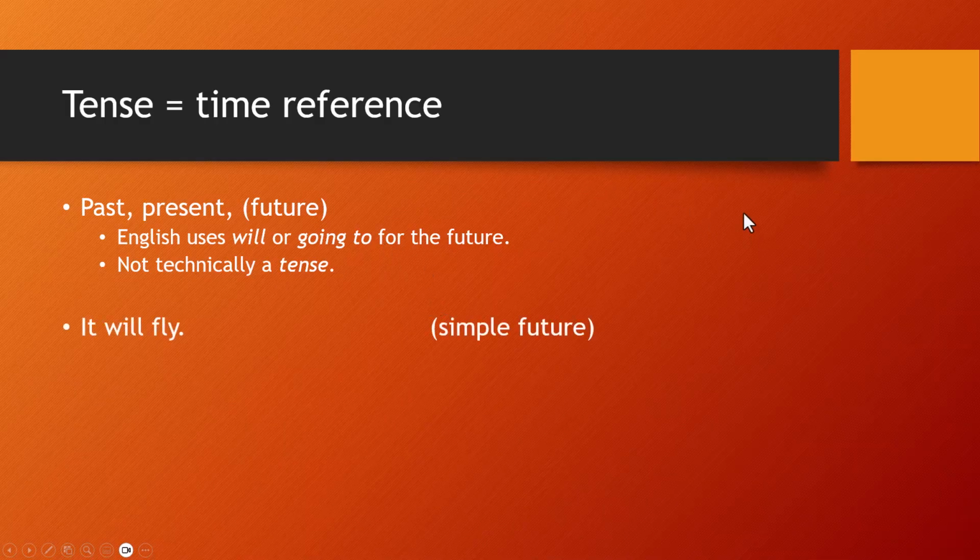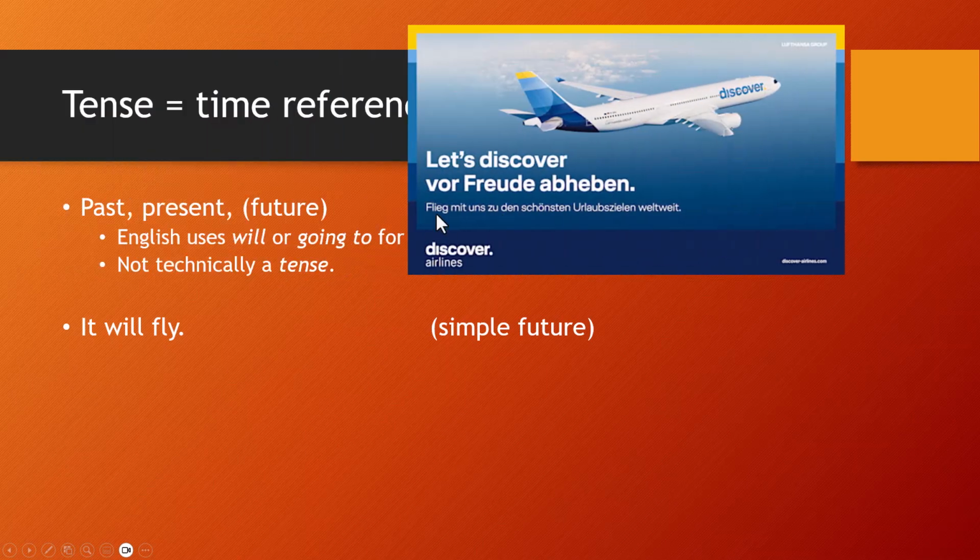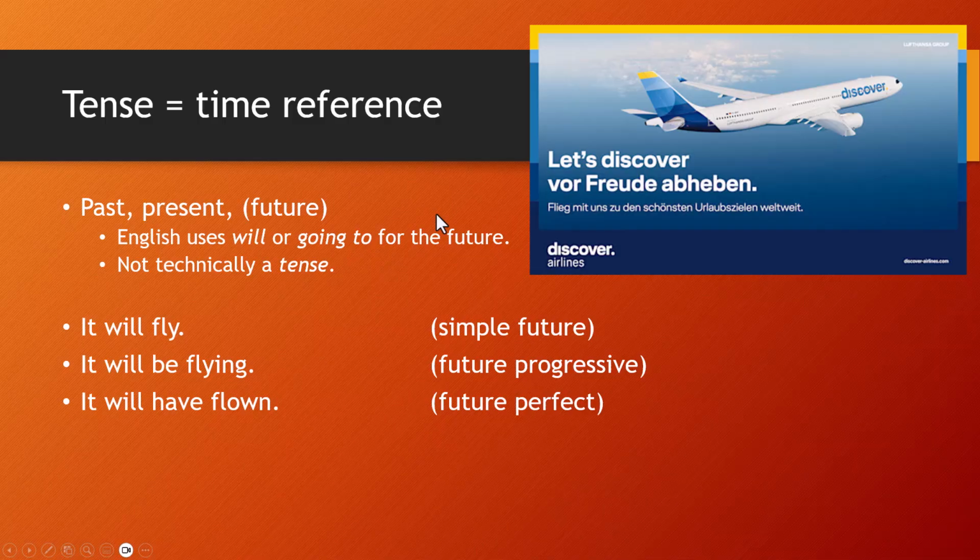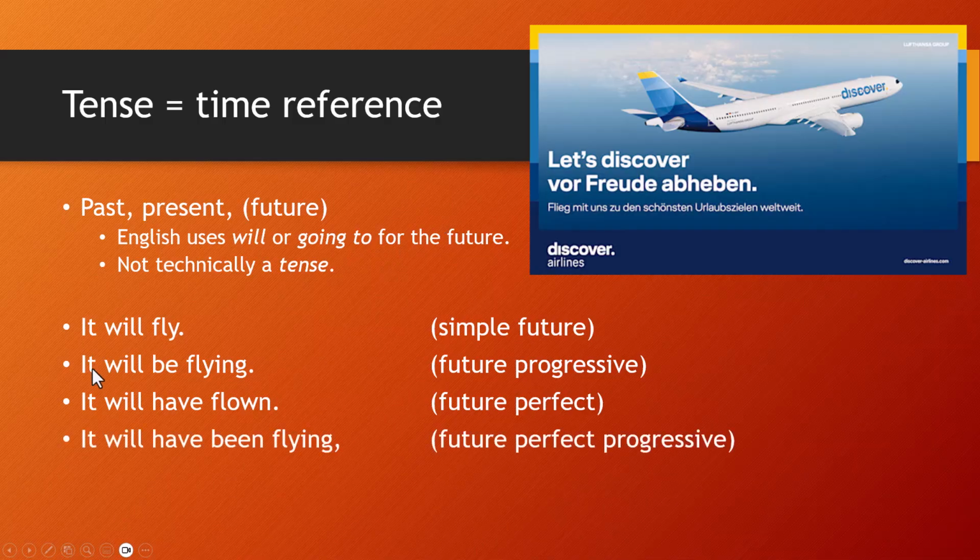But anyway, if we were going to talk about it as a tense, we'd have something like: it will fly, it will be flying, it will have flown, and it will have been flying. Right? And you're going to see the same pattern in all of the other tenses too. We're going to go through those really quickly. It will be flying: progressive, or also called continuous, at the moment of observation. By the time we get there, it will already have flown. So this is a relative tense, with something farther in the future as the relative point, and then we have the same thing just combined together.